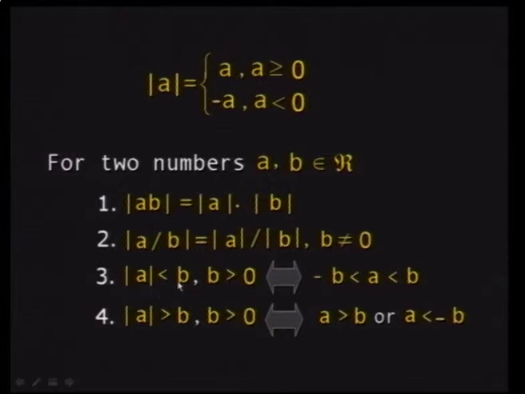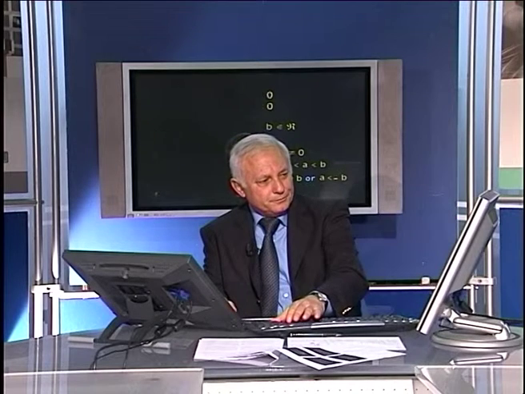When modulus of A is less than B, it means that A lies between minus B and B. And same thing here, when modulus x, for example, is greater than 3, then x is either greater than 3 or less than minus 3.